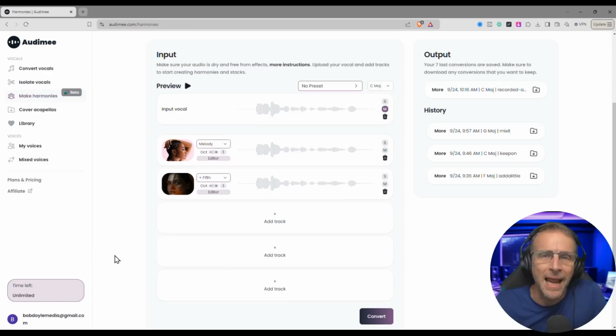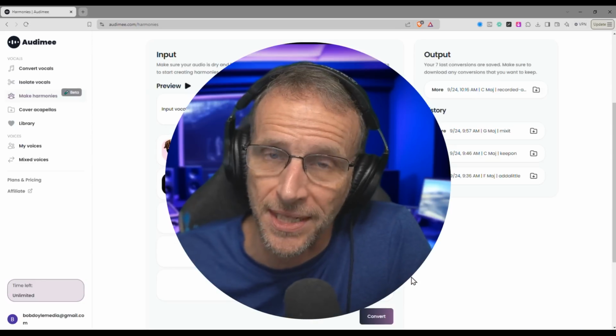But what about in a real-life situation where you've got a song where the chords are constantly changing? You can't just bring in an entire song unless it's just one chord the entire time and say, hey, bring everything up a fifth, and then the song is in perfect harmony. You're going to be bringing in sections of songs, sometimes just a measure or two, however long you want the harmony, and you're going to adjust the key appropriately for that part of the song so that it actually works as a harmony. Let me show you one way you might use this in an actual example.